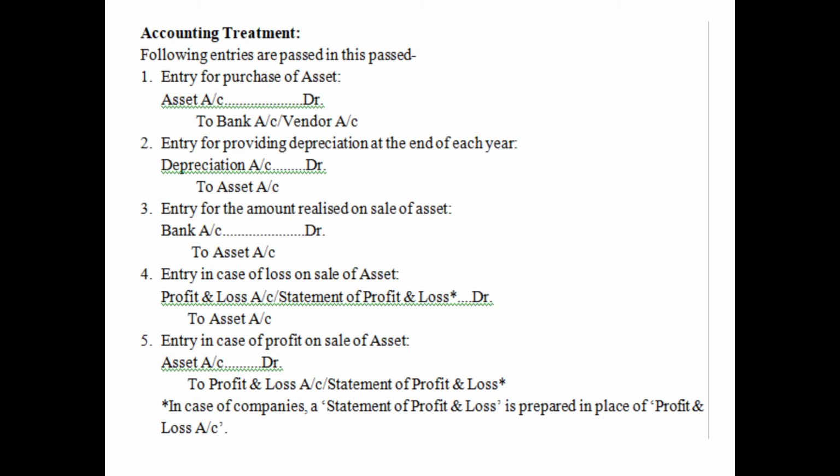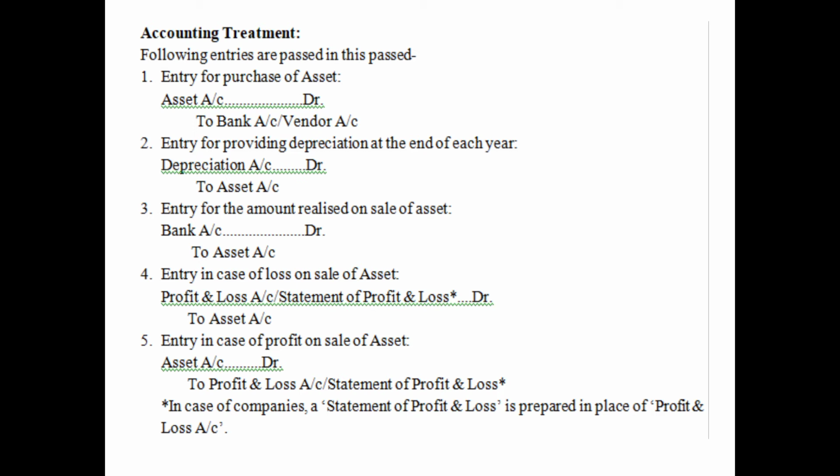Number 3, entry for the amount realized on the sale of asset. Whenever the asset is sold off, what will be the entry for selling the asset? Bank account debited to asset account. Why are we debiting the bank account? Because on selling the asset, money is coming in. And why are we crediting the asset account? Because the asset is going out.